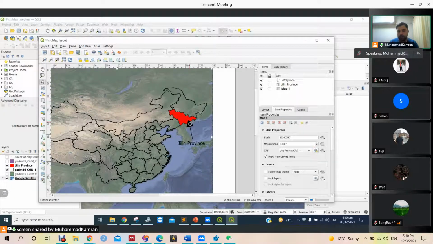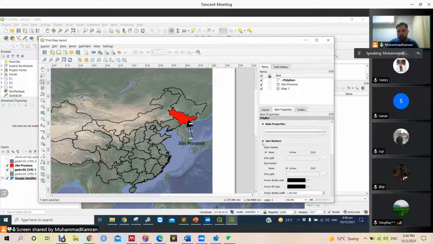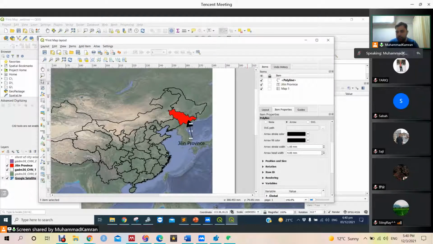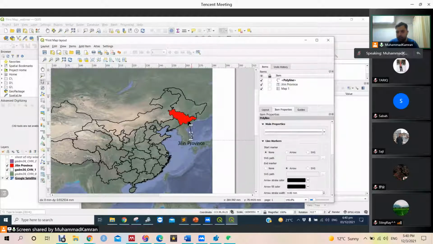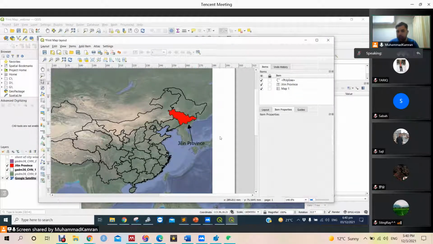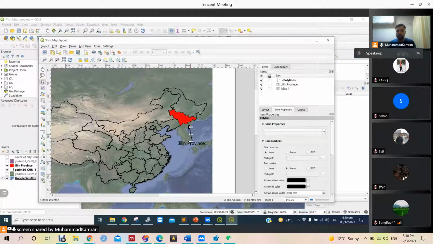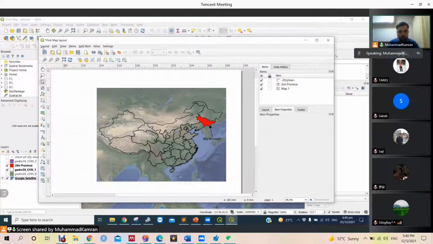Whatever we do in QGIS, there are properties. These are the properties open for the arrow. Its head is 4 millimeter. Let's reduce it to maybe 2 millimeter. Stroke width, minimize, and we can point out like this. Okay, any questions till now?